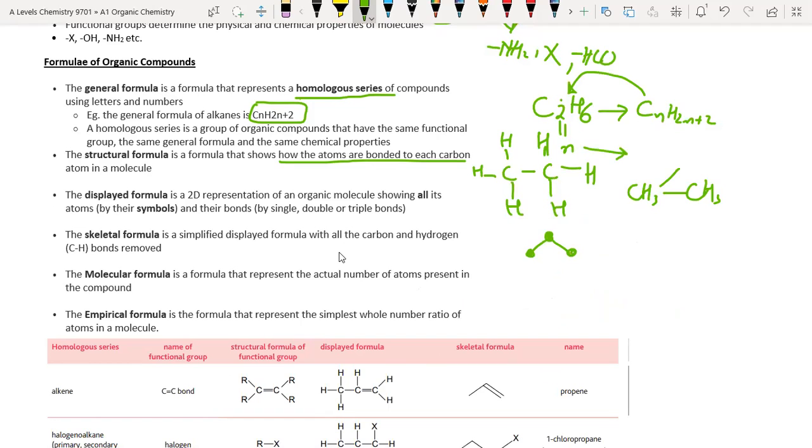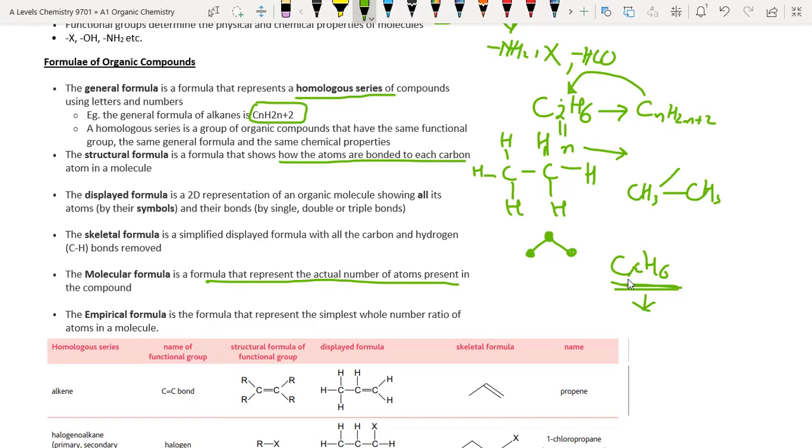Now, what is empirical formula and molecular formula? Molecular formula is the formula that represents the actual number of atoms present in the compound. As we are discussing ethane, C2H6 is its molecular formula. And what is empirical formula?